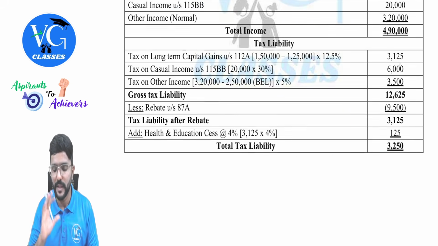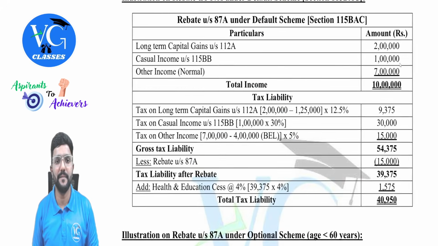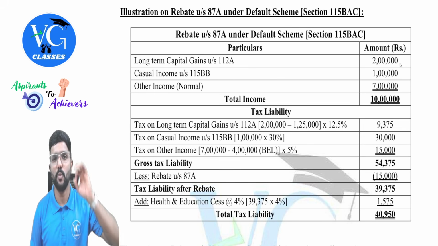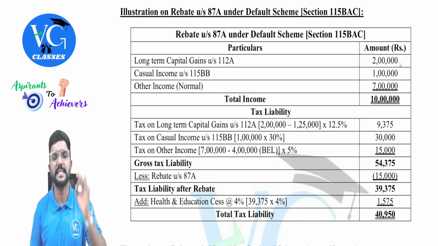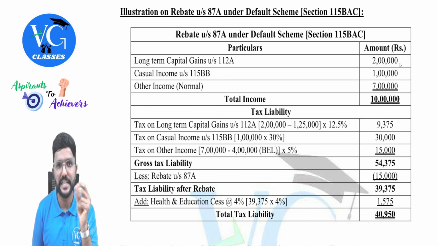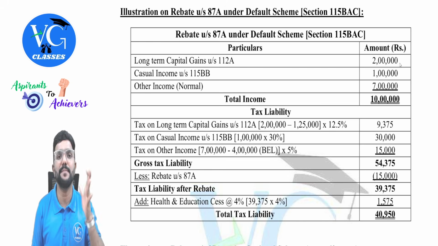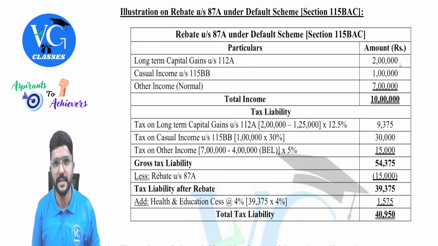So here my main focus was on: rebate is available against what? Guys, under the default regime, I am repeating it again and again. I am aware of it, but I want you to understand it exactly. Please pay attention one last time. Rebate is not available against the tax on special income for the resident individual who is following the default scheme under section 115BAC. Let it be tax on any special income, guys. Whatever we have discussed, no rebate.